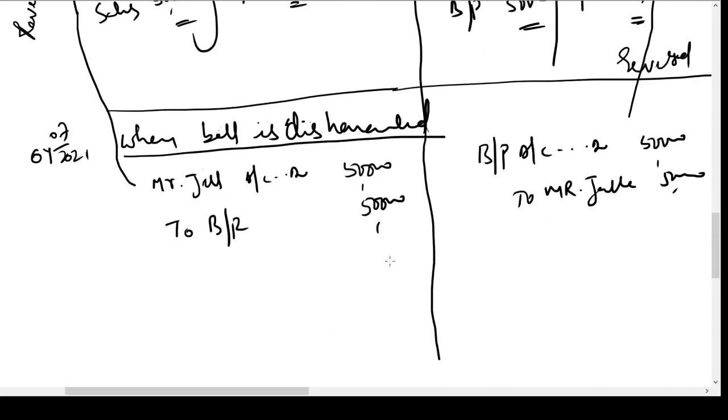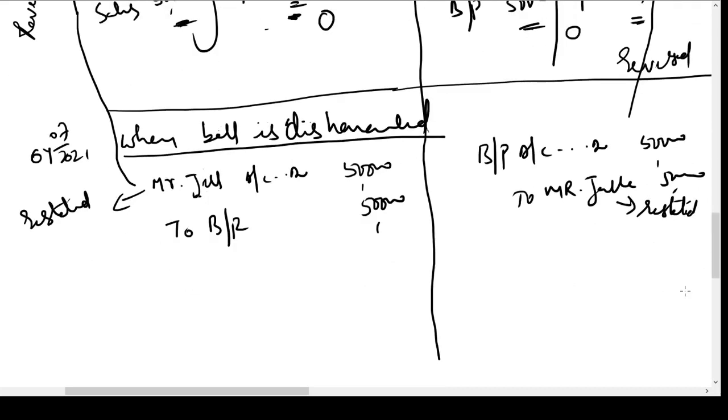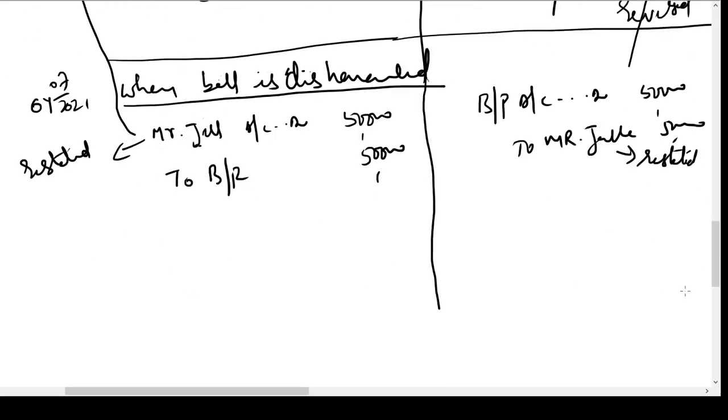Now by doing this, what happens is, when we passed the first and second entry, we saw that the account of Jill in the books of Jack got settled. It was showing zero balance. And in the books of Mr. Jill, Jack account was showing zero balance. By passing this entry, Jill is restated to his debtor position, and by passing this entry, Jack is restated to his creditor position. That means the position of debtor creditor is restated. That means they go back to their earlier positions.